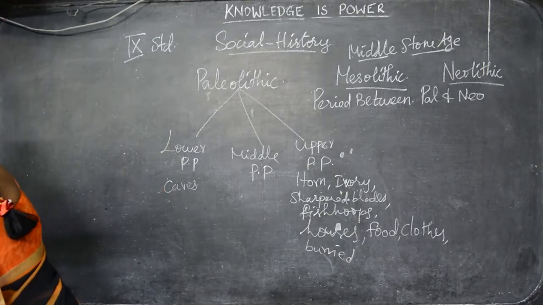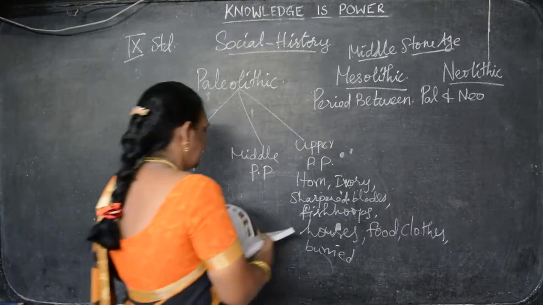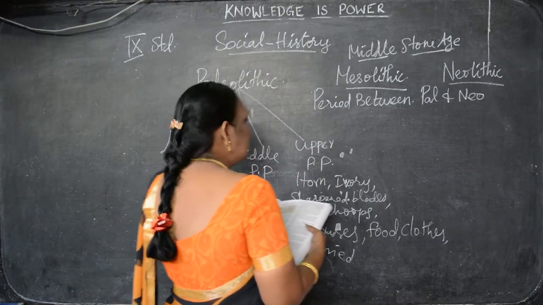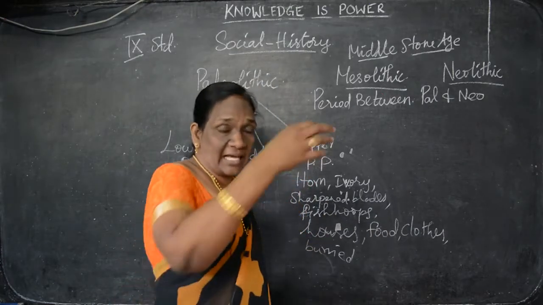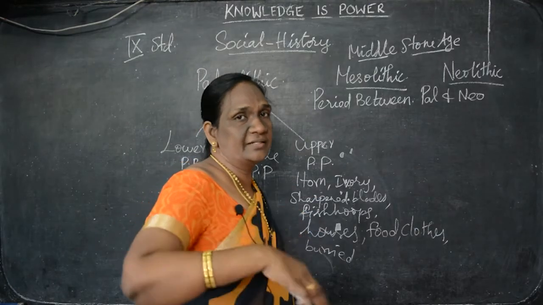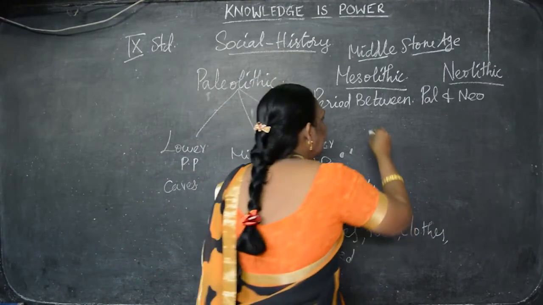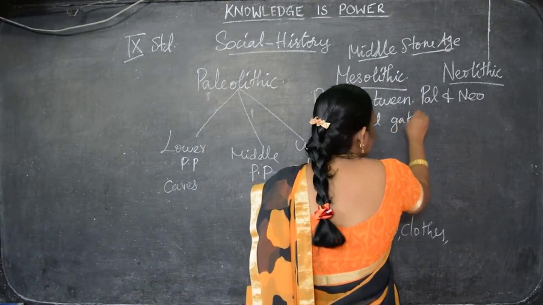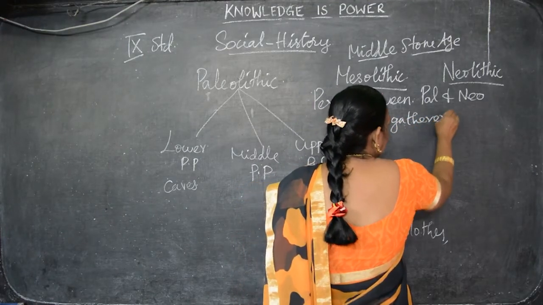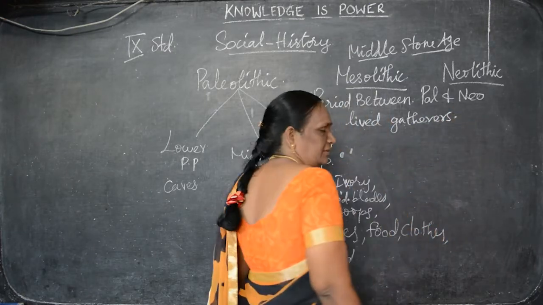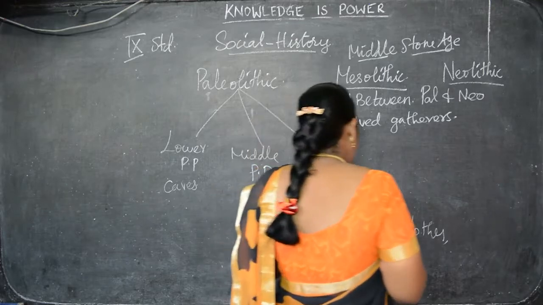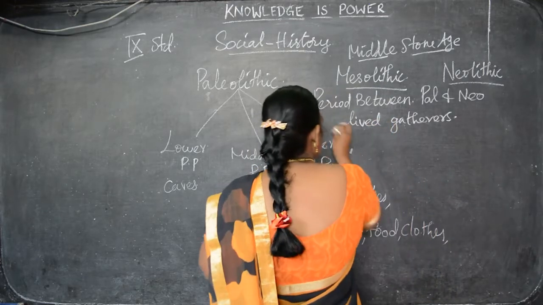In this period, the people lived as hunter-gatherers. They were hunters gathering together. They lived together, all in one family, and they were the hunters.